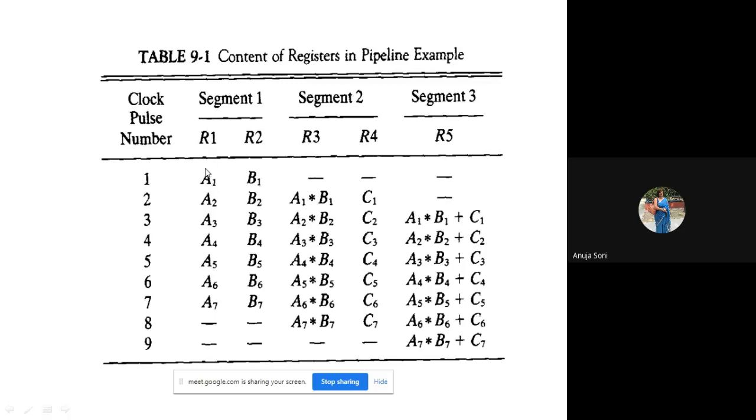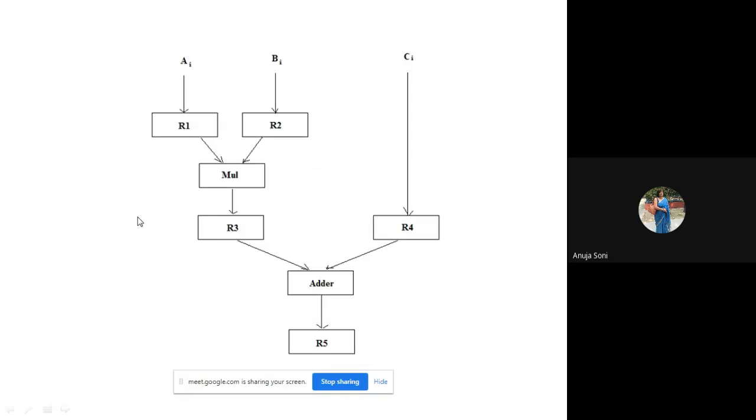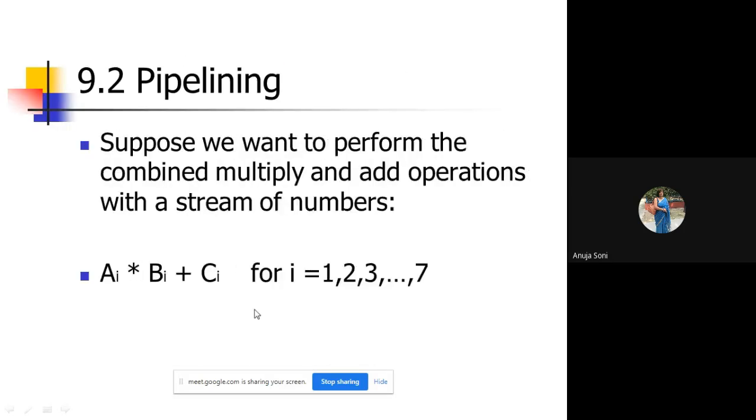So in a pipelining kind of structure, we will be accomplishing this expression. During the first clock cycle, A1 and B1 will be transferred to R1 and R2. Once this activity is accomplished, we are talking about a stream of numbers, meaning numbers from 1 to 7. This mathematical expression is not to be calculated only for one set of values. It has to be calculated for 7 sets of values in parallel.